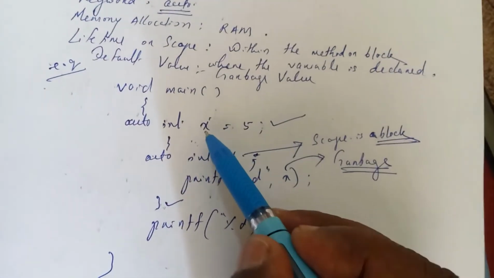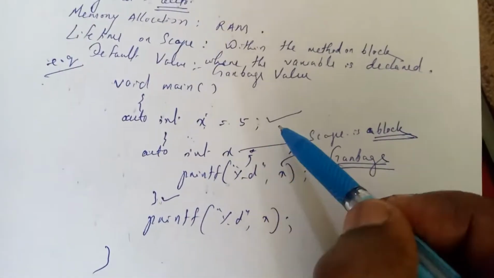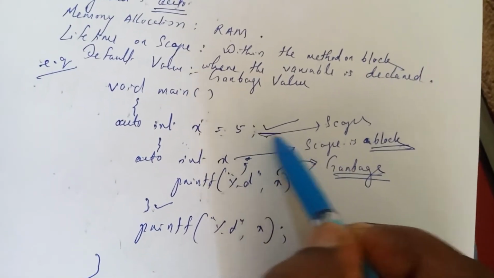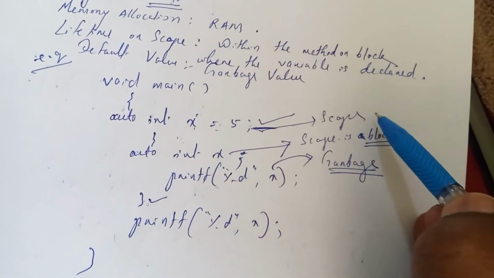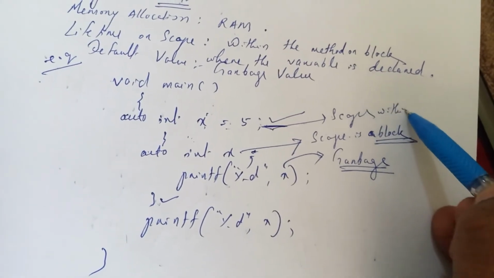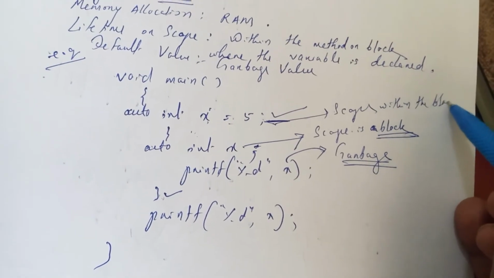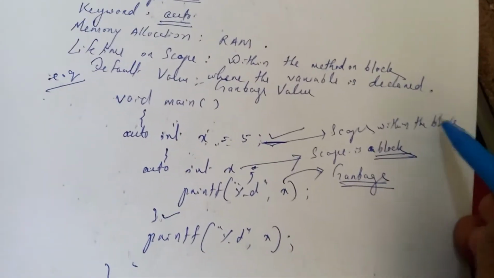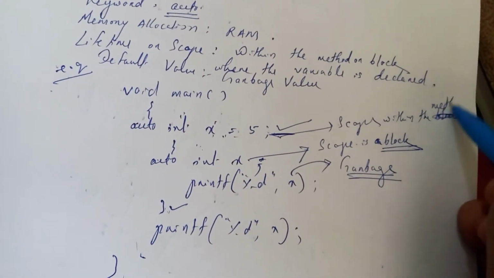But the other variable's lifetime is within this method. So its scope is within the block, and it lives within the method.